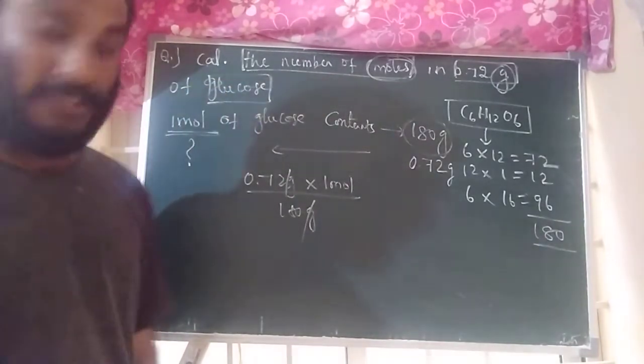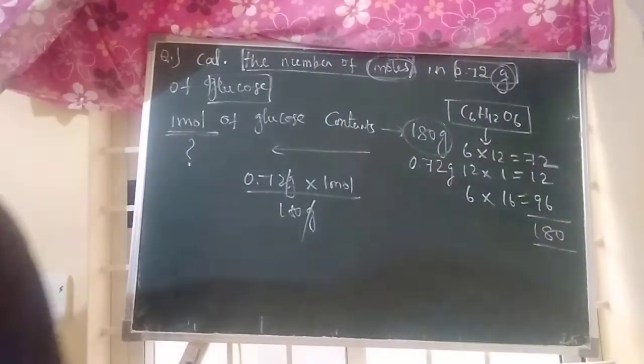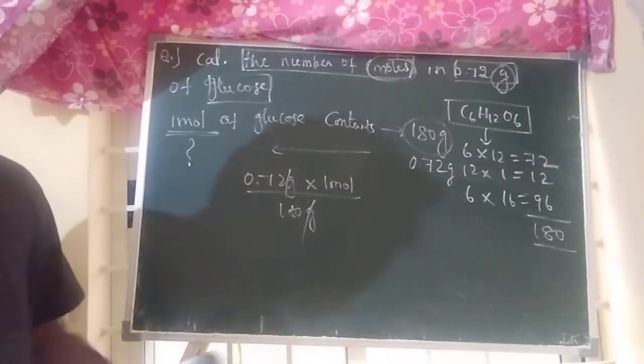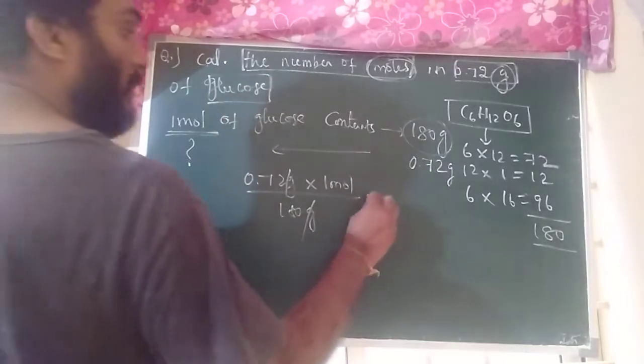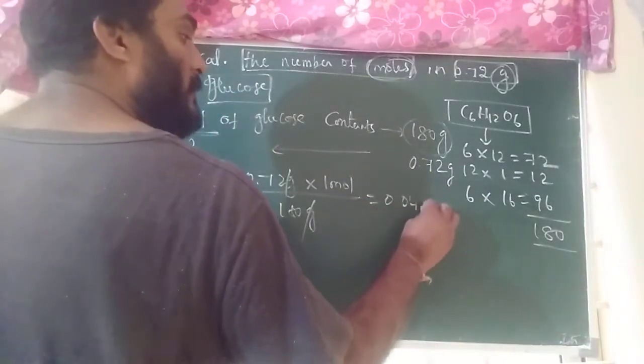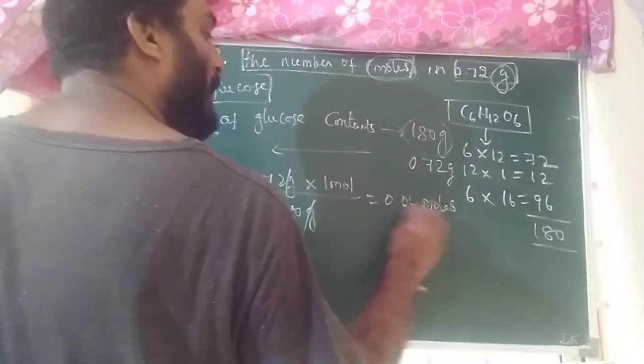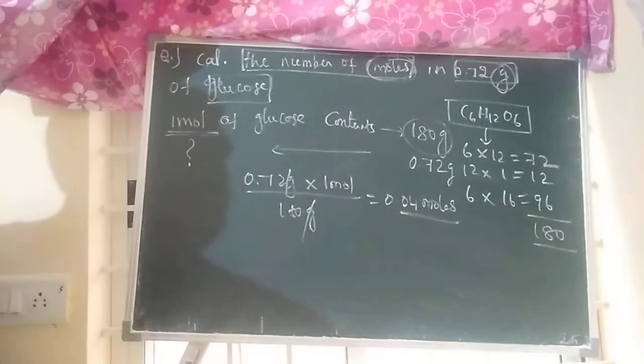0.72 by 180 is equal to how much? 0.04 moles. This is the answer.